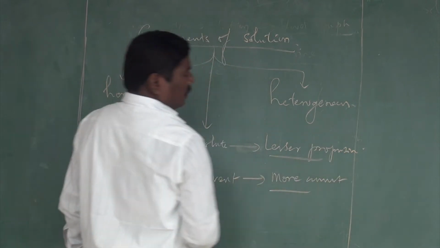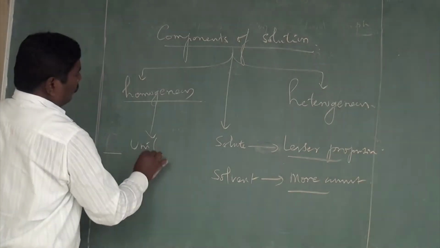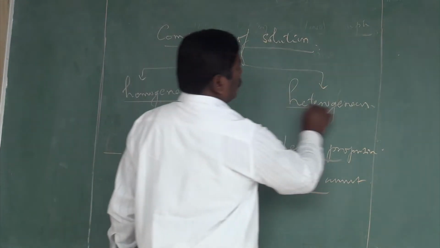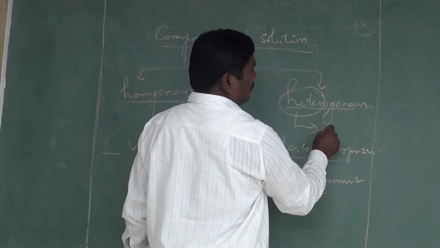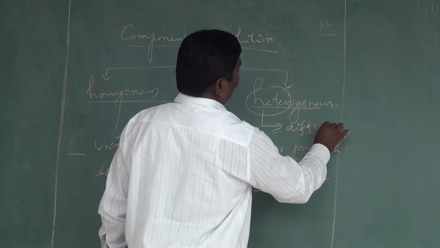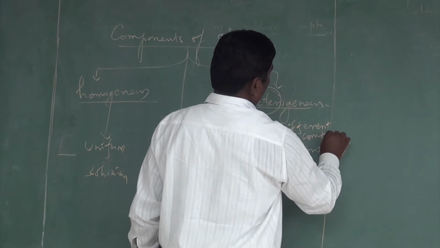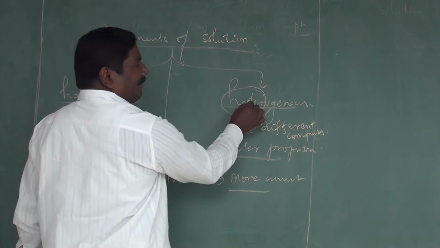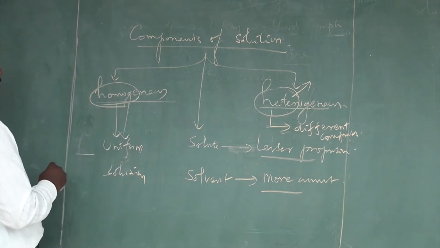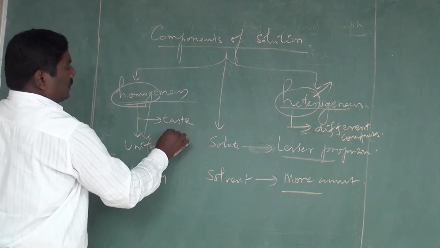Now you know that homogeneous is a uniform solution, whereas heterogeneous has different components present. In homogeneous we cannot predict what is present inside, but we can taste the solution.